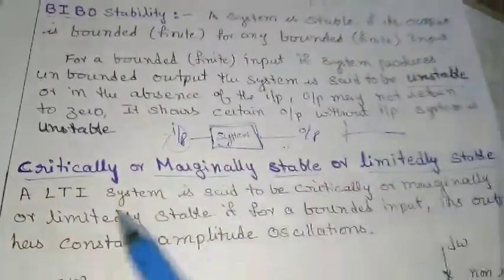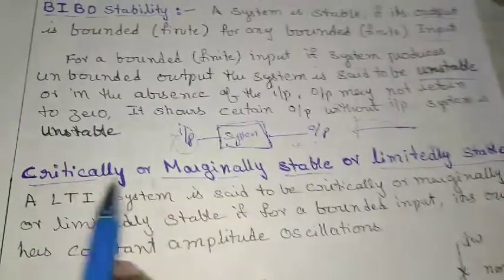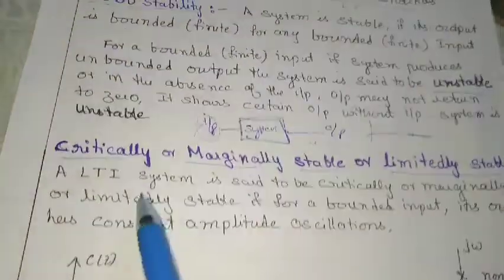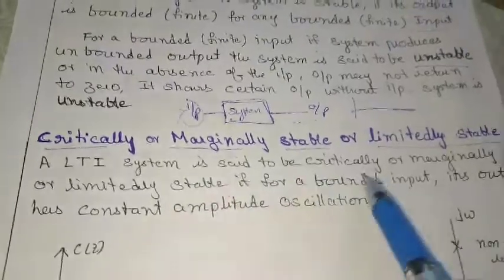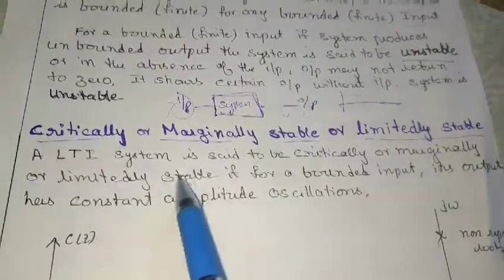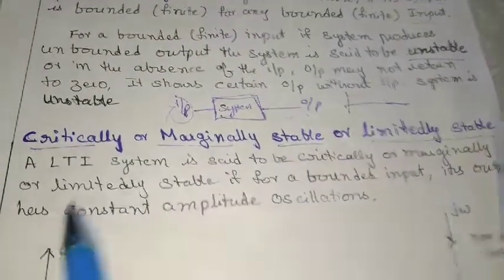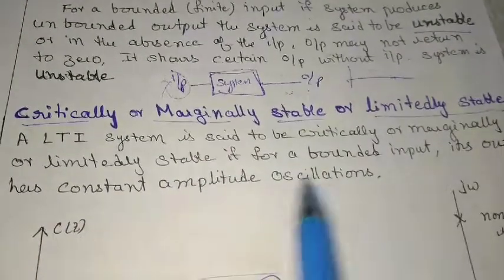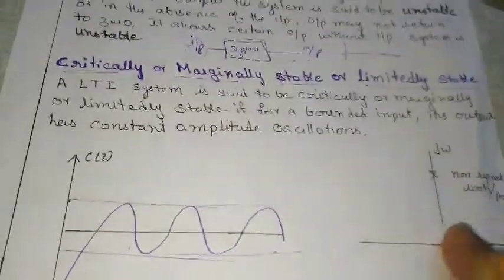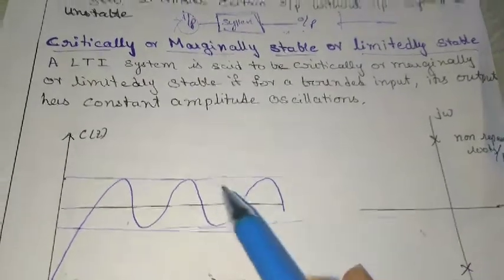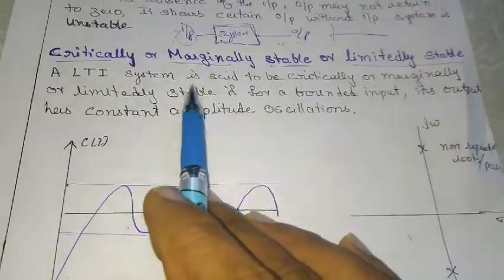One more stability is there, that is critically, marginally or limitedly stable systems. An LTI system is said to be critically or marginally stable if for any bounded input the output has constant amplitude oscillations. Suppose I give an input and get an output of constant oscillations, then the system is marginally stable.